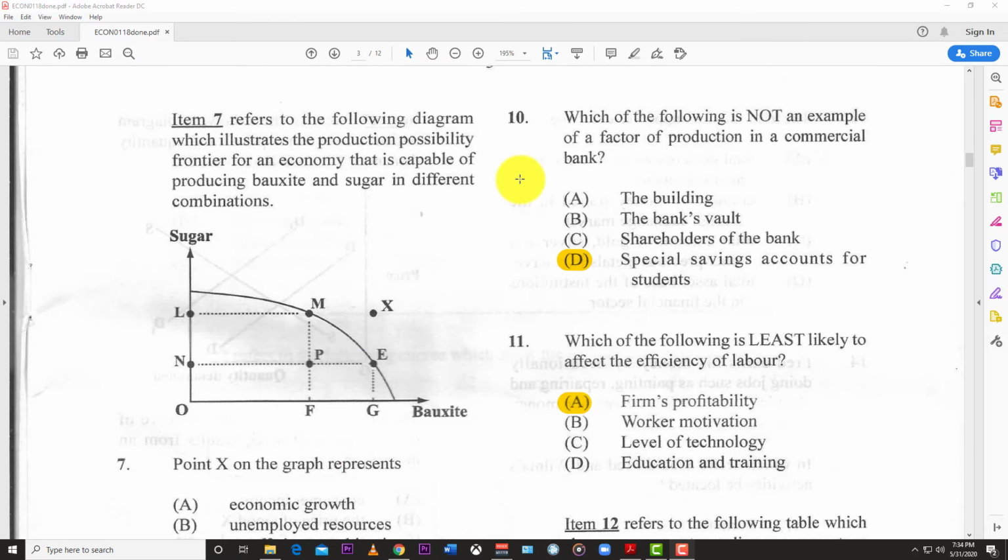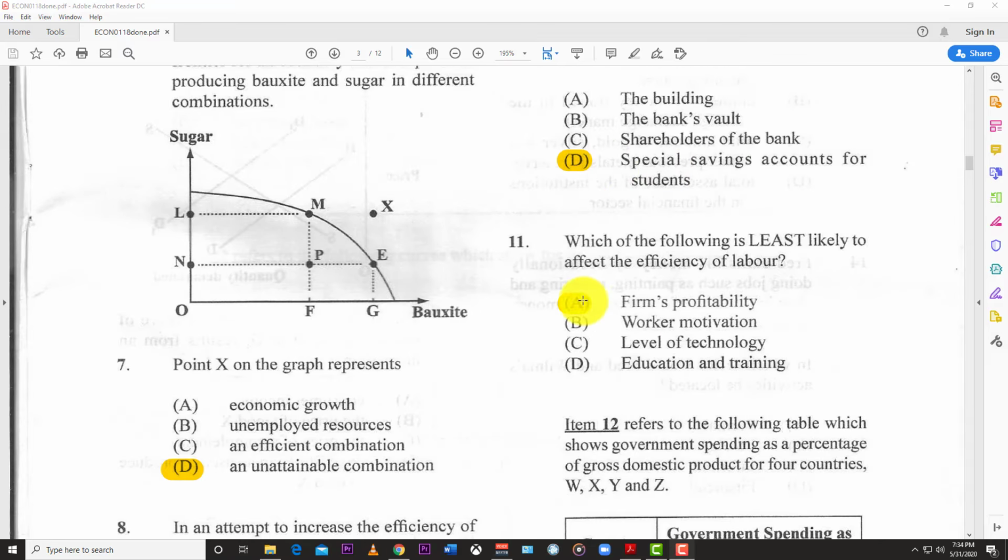Number 10. Which of the following is not an example of a factor of production in a commercial bank? And so the answer here is D, special savings accounts for students. Now the building is a part of capital, the bank's vault is a part of its capital, and the shareholders of the bank would be part of capital. So you raise capital from shareholders also. So the best answer here is a special savings account for students.